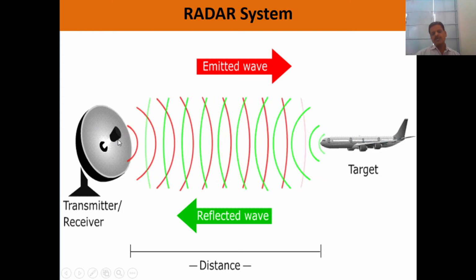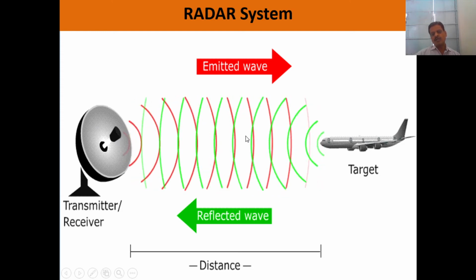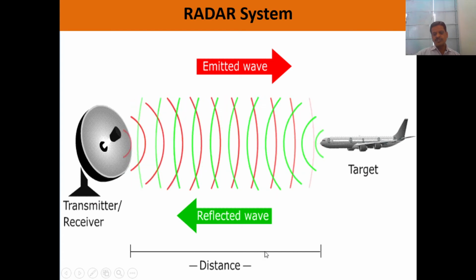In this way, the electromagnetic waves are emitted from the radar system and strike the object which is present in the path of the electromagnetic waves, and some part of that wave is reflected back and comes to the receiver, and in this way we can measure the distance between the radar and the object.